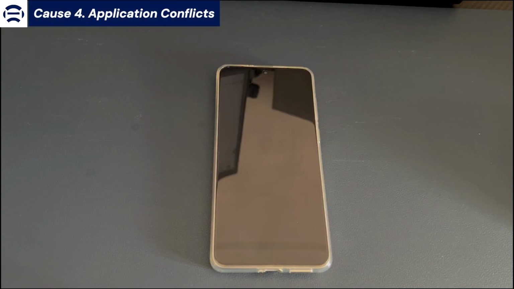Cause 4: Application conflicts. The solution here is to start safe mode. You can recall whether there are any applications on your Android phone that have not been used for a long time or are too old. If your Android phone has this situation, there is a certain probability that the phone will appear dead due to the large gap between the application and the Android system version. To rule out this possibility, the best way is to start the safe mode of the Android device.